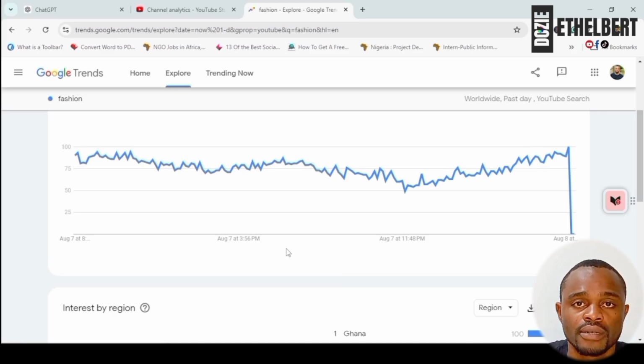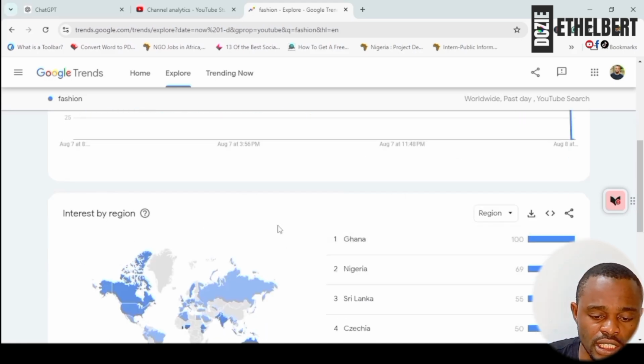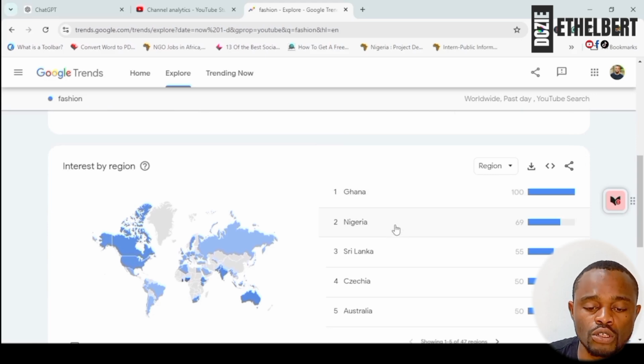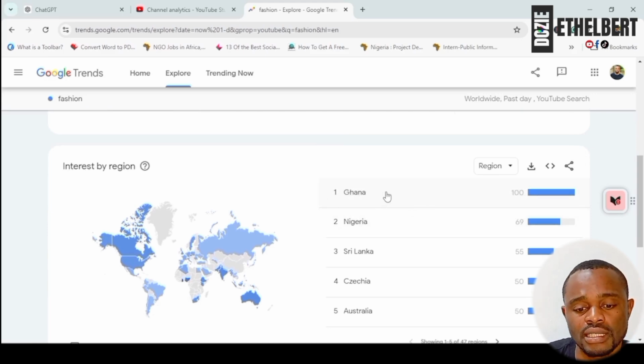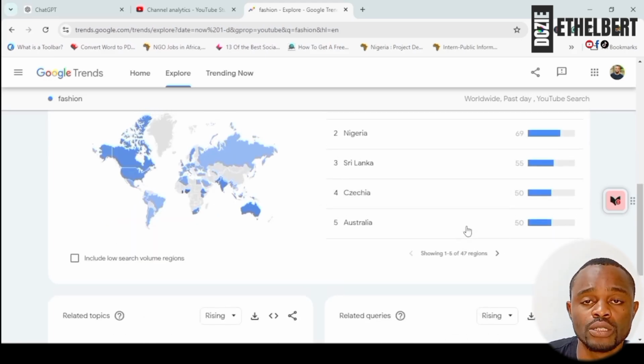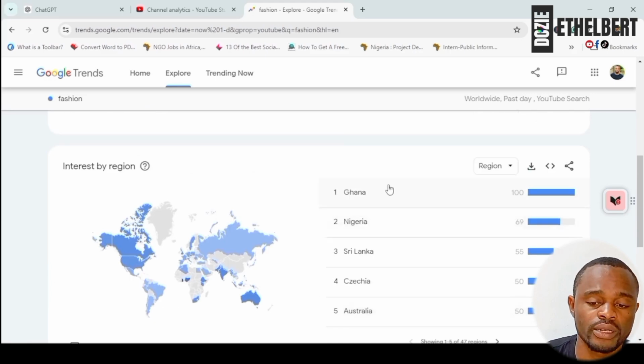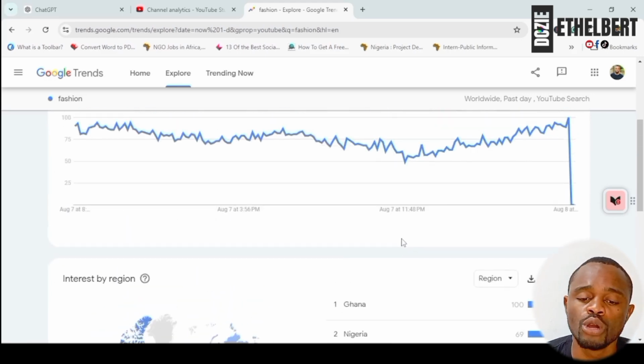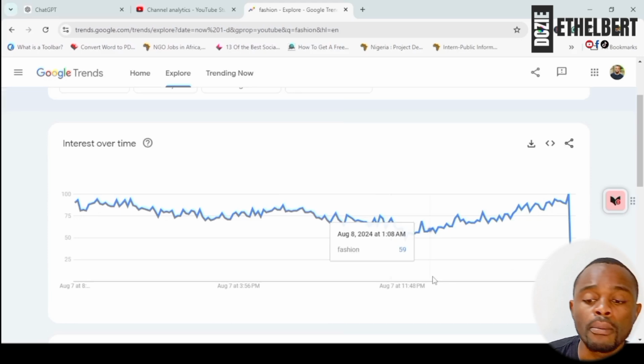You might also come to this interest by region to see, based on country, where the search volumes are higher. We can see here that number one is Ghana, followed by Nigeria, Sri Lanka, Czechia, Australia, and all that. So by doing this, we potentially know where our audience will be coming from and know if we are to tailor it more by country.